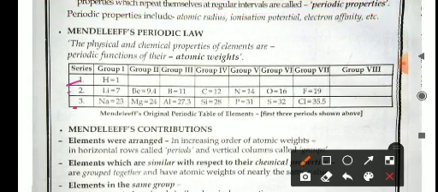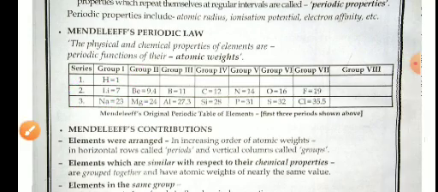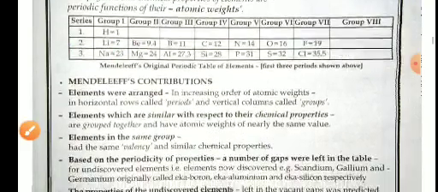Series 1, 2, 3 and group first, second, third, fourth, fifth, sixth, seventh, like that. So in group first, hydrogen, lithium and sodium are placed, with beryllium, boron. So in this way he arranged the elements on the basis of their atomic masses.